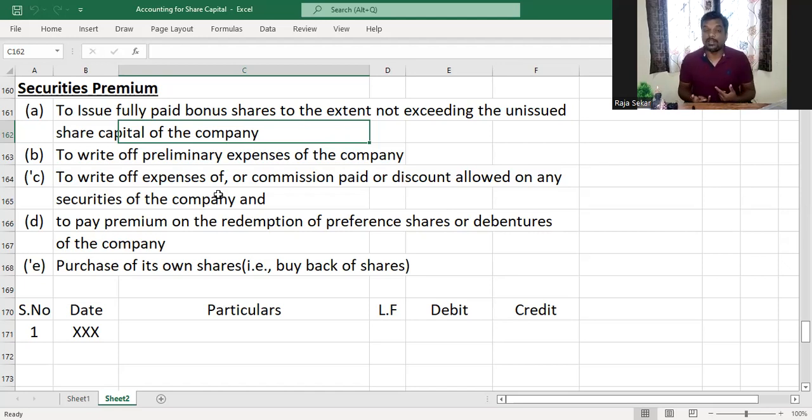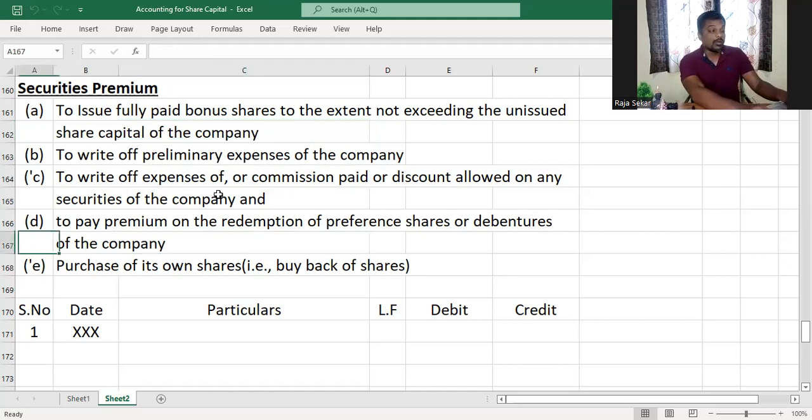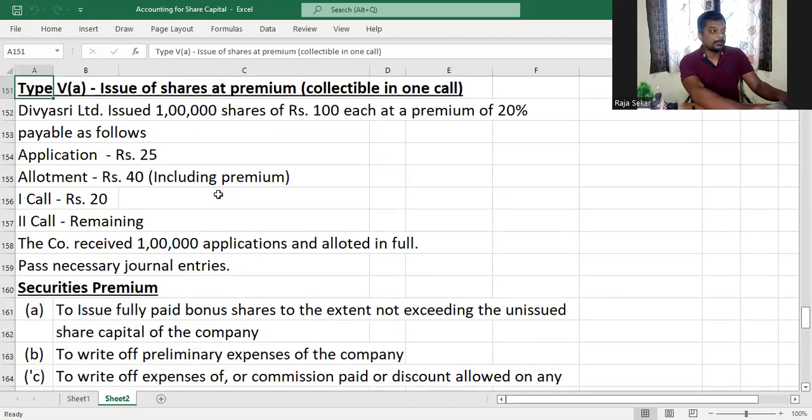I'm not going to explain it again, just like how I do it in class. And probably we'll do a separate video on the 5 purposes also in a more elaborate manner. But right now, what we're going to do is look at the question and understand how to account for issuing shares at a premium. Okay. So let me read the question out aloud for you.